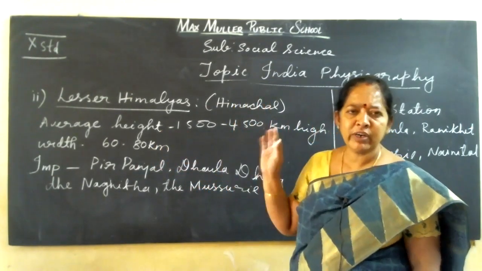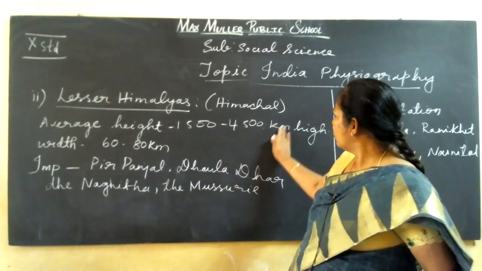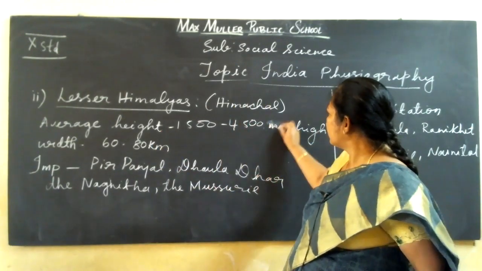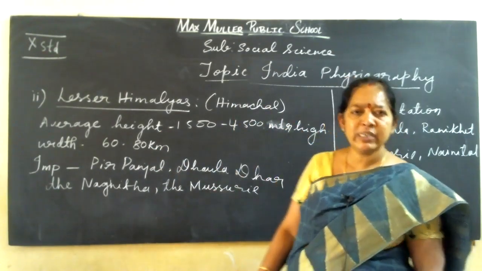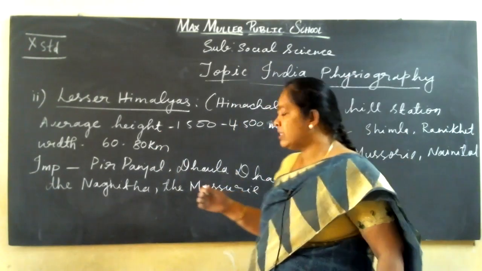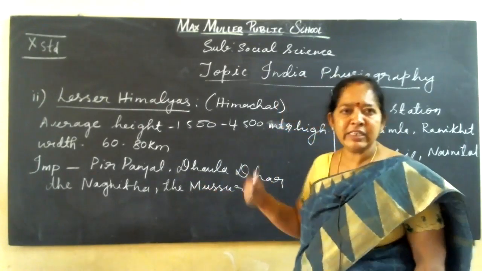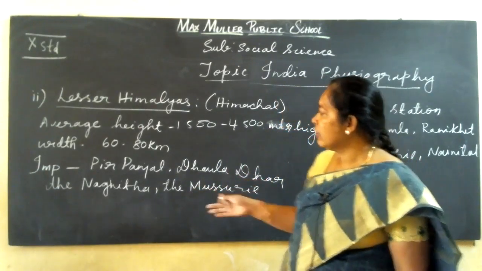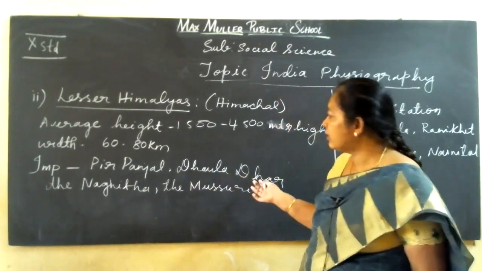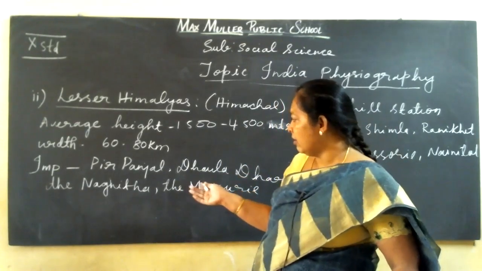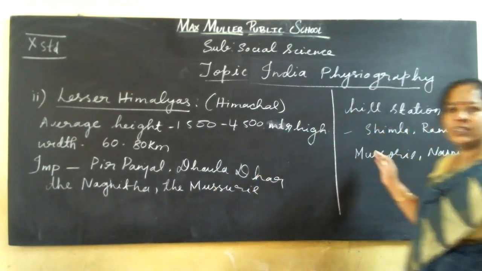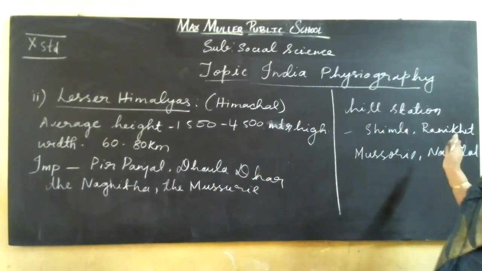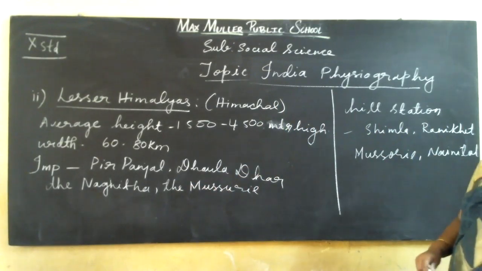is about 1,500 to 4,500, not kilometers, it is meters. Sorry. It is 4,500 meters high, and here we see many ranges at the same level. They are Pirpanjal, Dauladhar, then Nagtibba, then Mussoorie. Important hill stations are also there. They are Shimla, Ranikhet, Mussoorie, and Nainital.